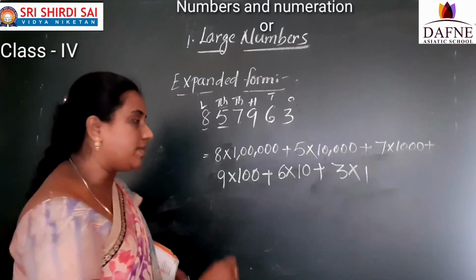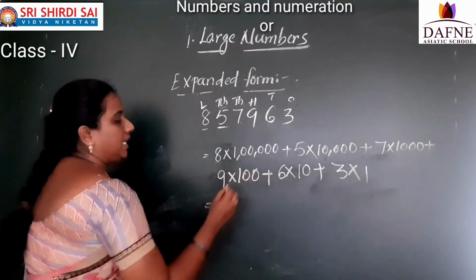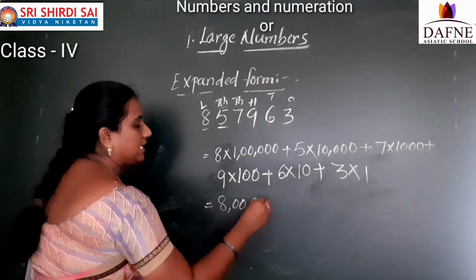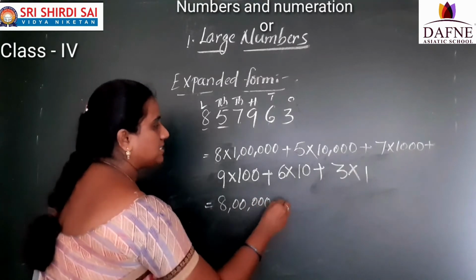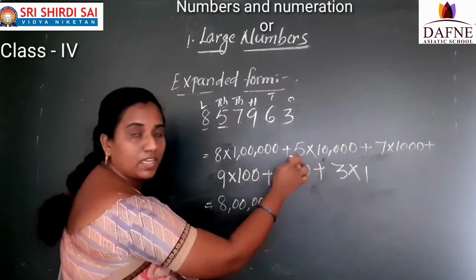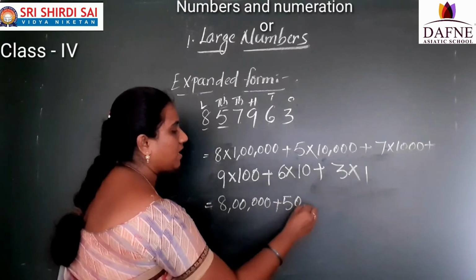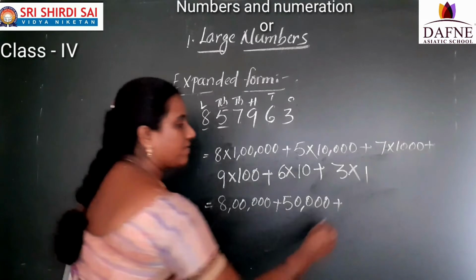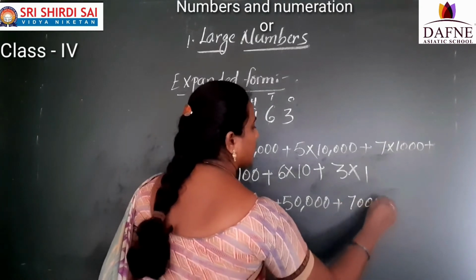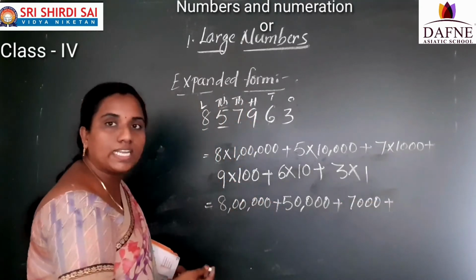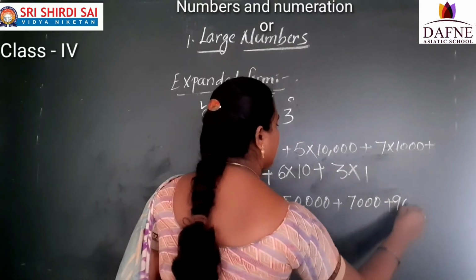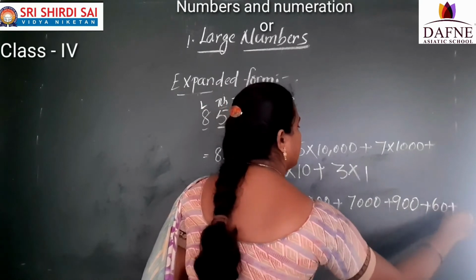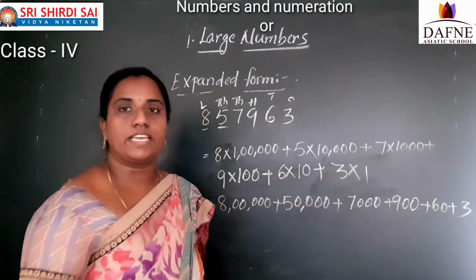Okay, coming to the next step, the product. 8 into 1 lakh is 8 lakhs, plus 5 into 10,000 is 50,000, plus 7 into 1,000 is 7,000, plus 9 into 100 is 900, plus 6 into 10 is 60, plus 3. So this is the expanded form.